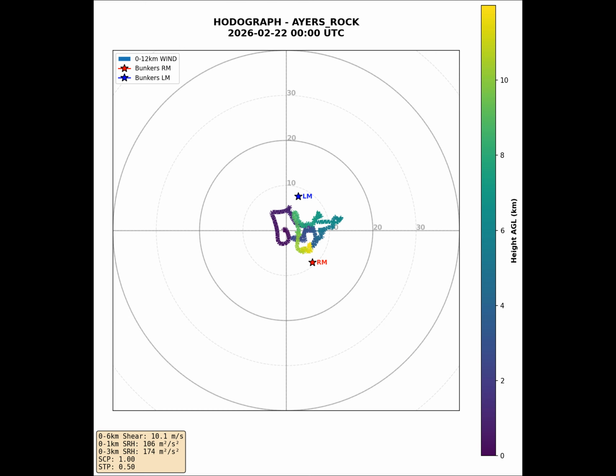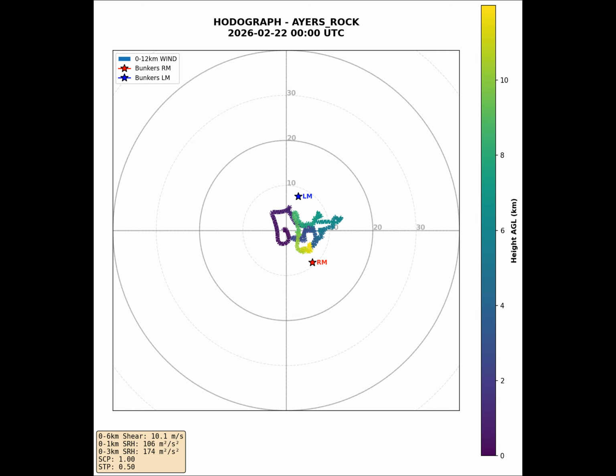Examining the wind profile through the hodograph, we can see the directional and speed changes with height across the atmosphere. The hodograph trace shows relatively weak wind shear curvature, indicating limited directional change through the depth of the atmosphere. 0 to 6 km bulk shear remains modest, which constrains the potential for organized severe thunderstorm development. The low-level wind profile shows minimal 0 to 1 km shear, reducing microburst potential.